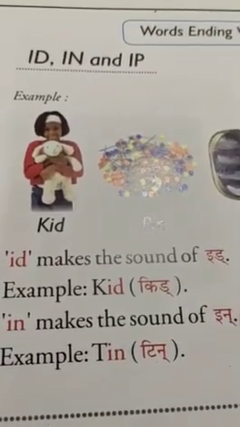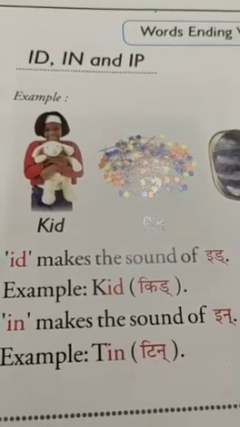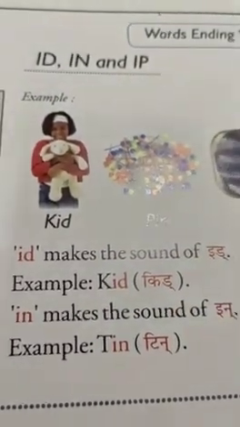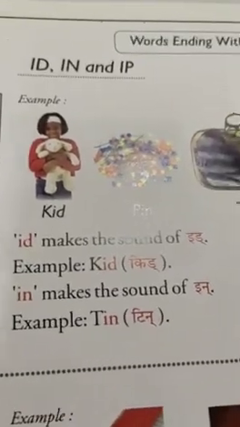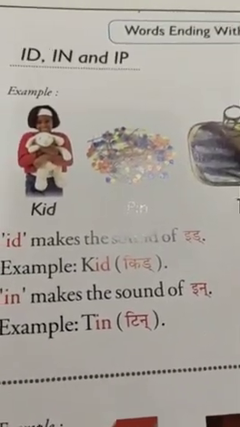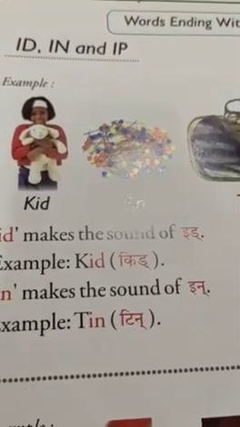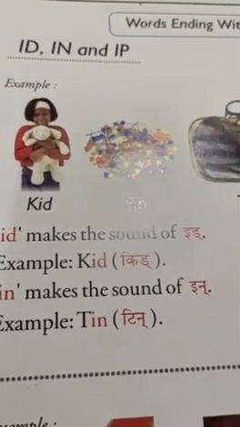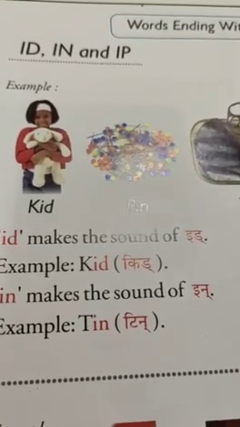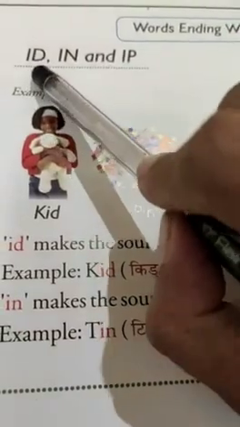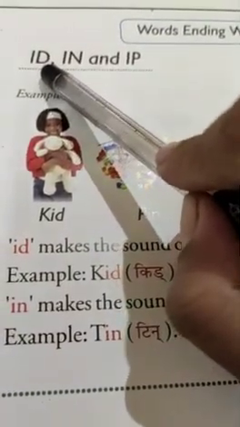Now, in today's video, we are going to discuss words ending with id, in and ip. And this is on page number 23. Take your phonic reader book and open page number 23. Okay, so this word is id.